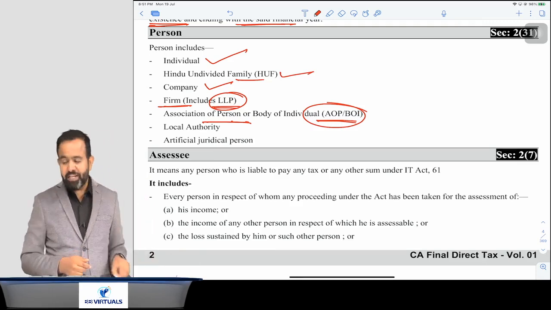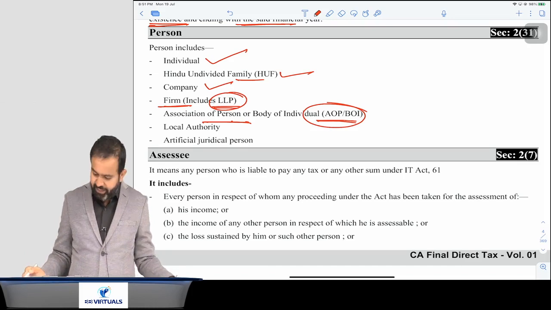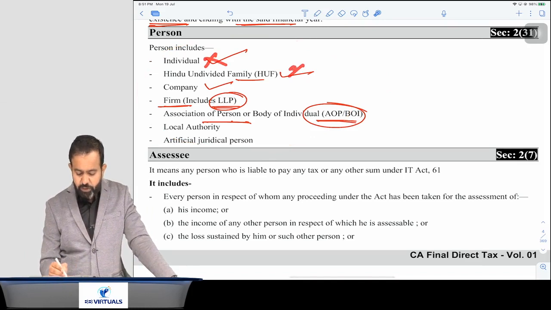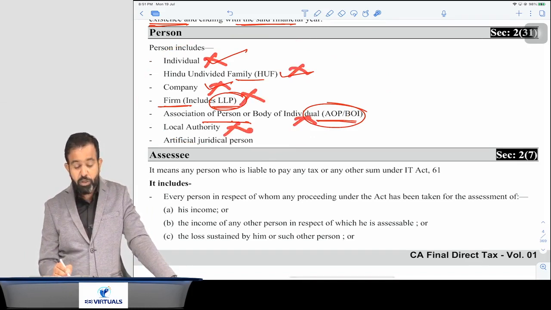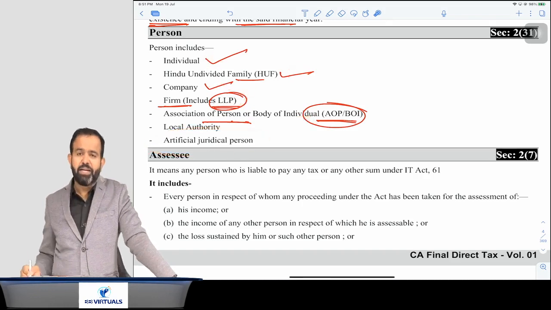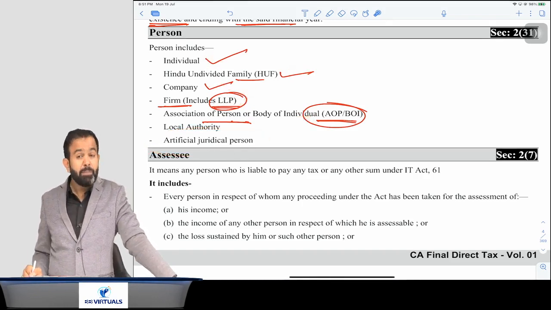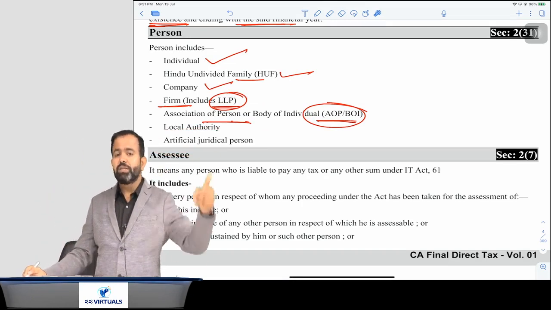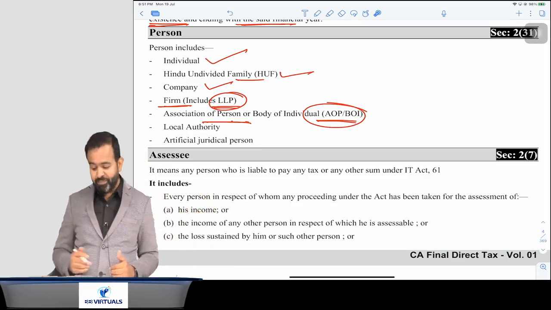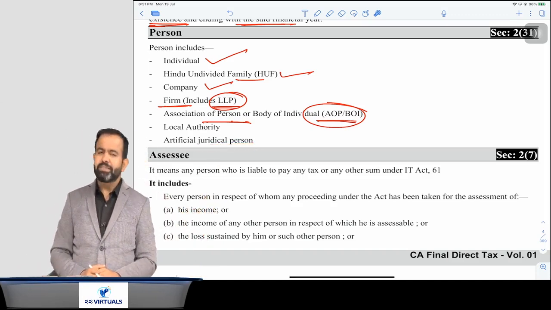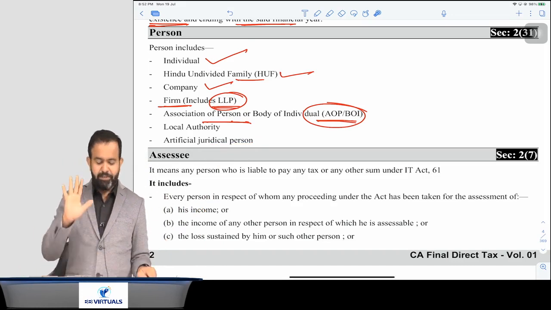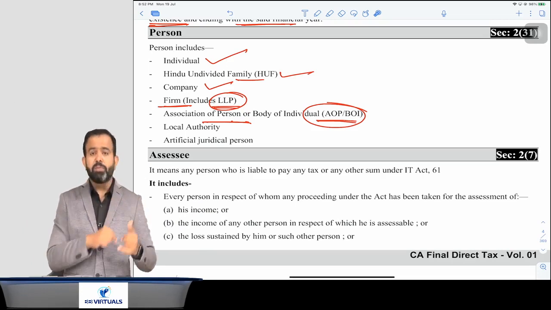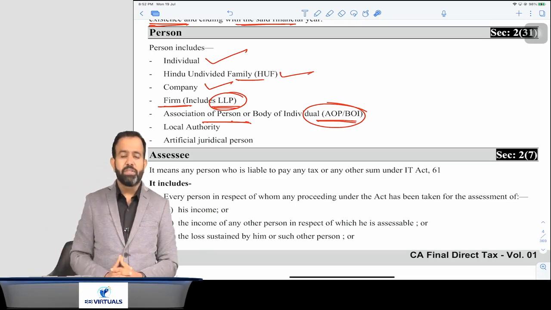And last is the artificial juridical person. Now, what is the meaning of artificial juridical person? If any person is not covered in individual, HUF, company, firm, AOP, BOI and local authority, that person will be covered in the artificial juridical person. Examples are temples, Gurudwaras and so on, which are treated as a god. So all, just pay attention, there are 7 persons in the Income Tax Act: individual, HUF, company, partnership firm, AOP, BOI, local authority and artificial juridical person.